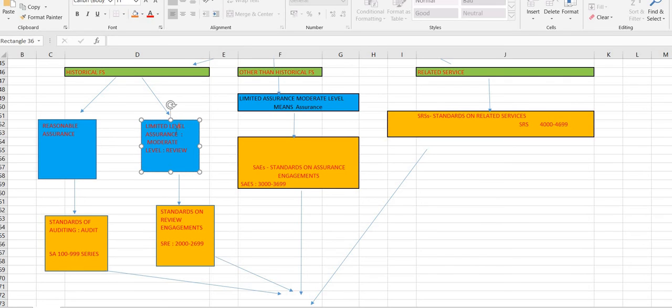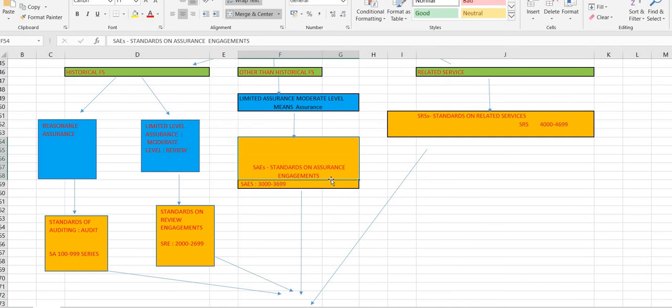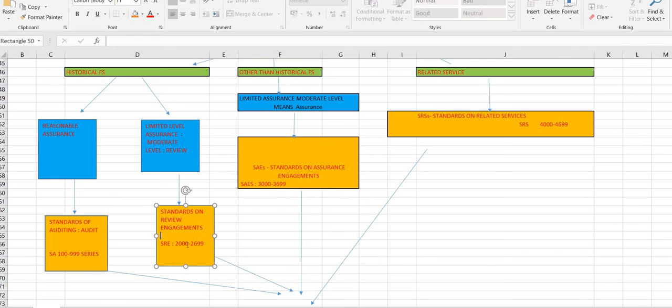And the second one is limited level. Limited level means you're just reviewing or assuring. I asked you to remember two words there, review and assurance. In historical financial statements, if you see a review; in other than historical, you call it assurance. If it's a review, then it is standards on review engagements. What are the numbers? Starting from 2000 to 2699.